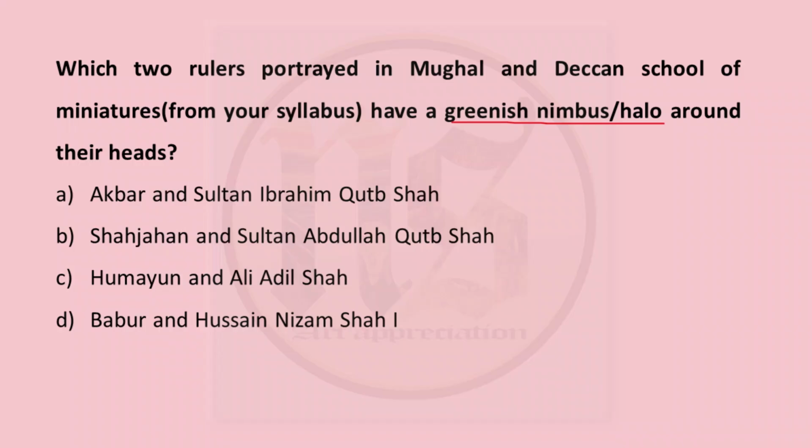is our answer. Next question, which two rulers portrayed in Mughal and Deccan School of Miniatures from the books which are prescribed for class 12th have a greenish nimbus halo around their heads? Now you have to recall the Mughal painting with the halo around the king. That was Marriage Procession of Dara Shikoh. And in Deccan School there is a painting of Sultan Abdullah Qutub Shah which also has a greenish nimbus or halo around his head. So B, Shah Jahan and Sultan Abdullah Qutub Shah is our correct answer.